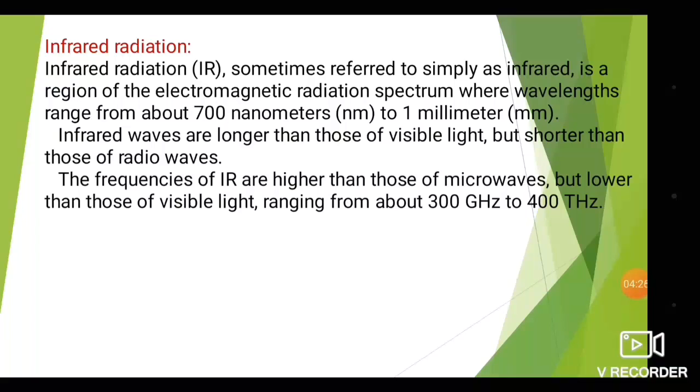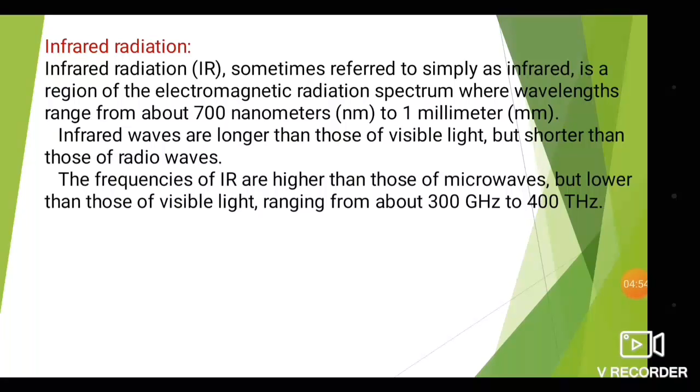Then the frequencies of IR are higher than those of the microwaves but lower than those of the visible light, ranging from about 300 gigahertz to 400 terahertz. You have learned about the wavelength, but what about the frequency?